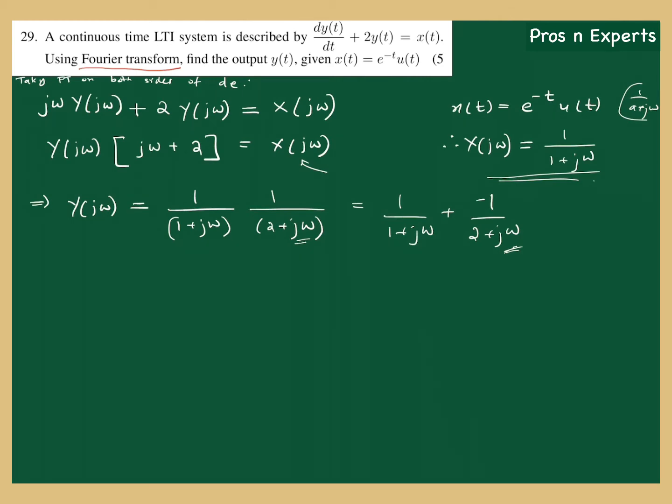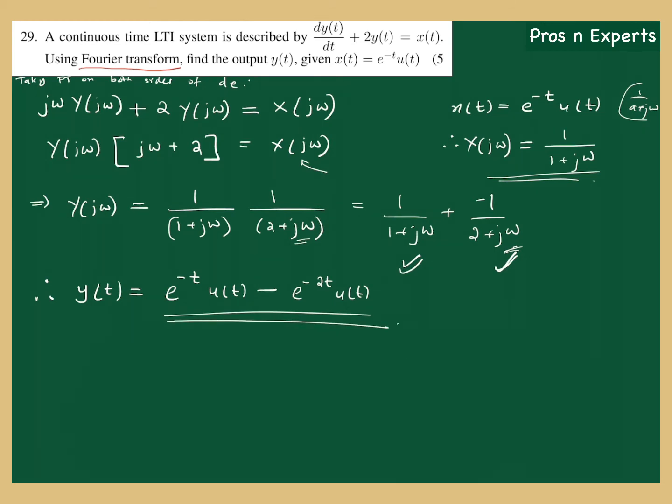Now this term and this term are both in the form of known or standard Fourier transforms, so it's very simple to find y of t. y of t is the inverse Fourier transform of these two terms. The first term will give you e raised to minus t u of t, minus the second term, which will give you e raised to minus 2t u of t. So that becomes the final answer of this question.